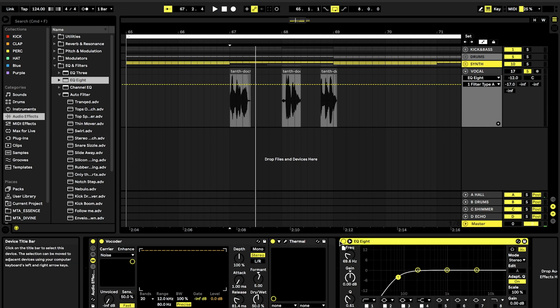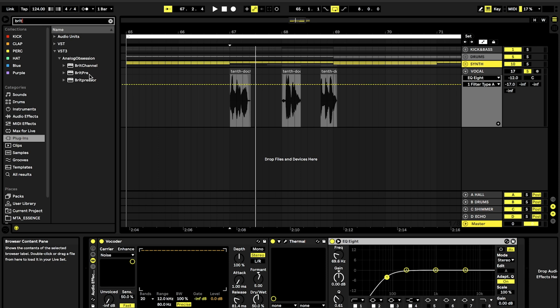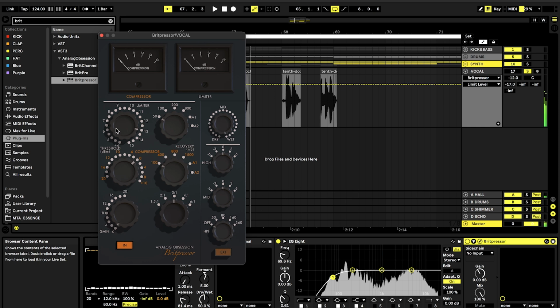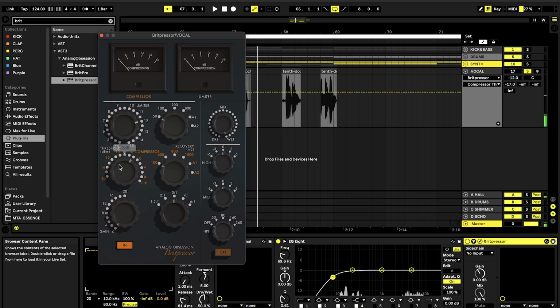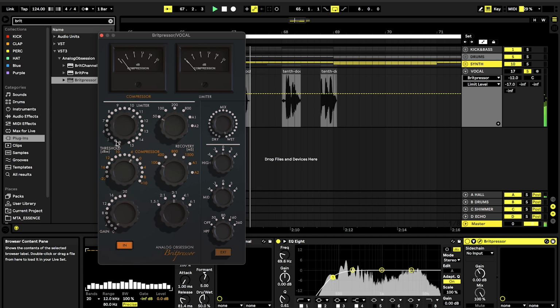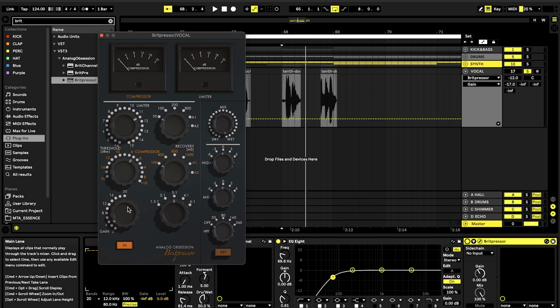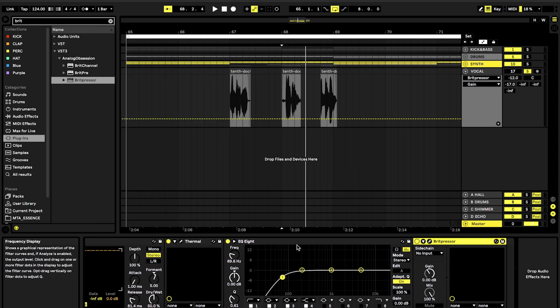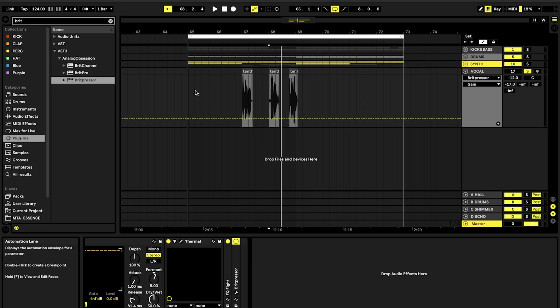What sometimes also sounds nice on those effect vocals is when you add some really extreme compression, and we're going to use the Britpressor from Analog Obsession for this, because you also have a limiter built in here, and we're going to turn down the release time here because we're going to push it really, really hard this time. Consciousness. So it's quite hard to hear on this vocal actually, because it's already a little bit compressed from all the effects that we added. So let's just see how this sounds already in the mix.